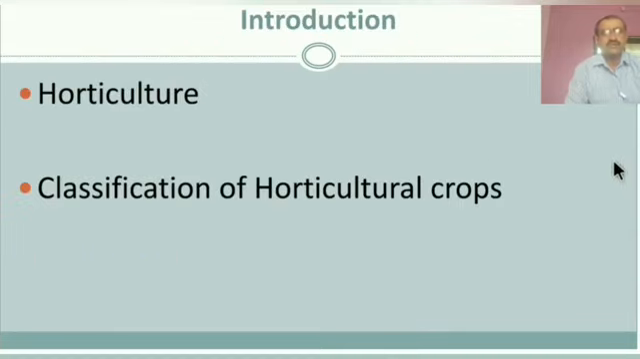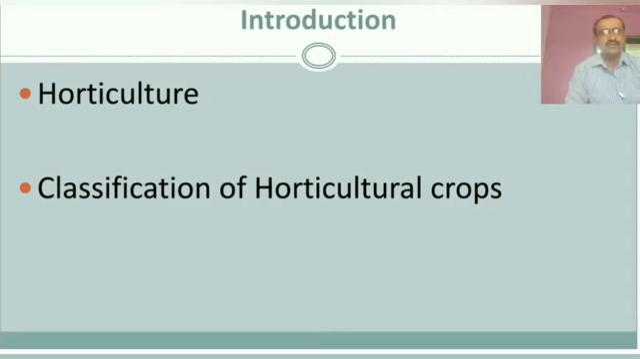First, horticulture. What is horticulture? Horticulture is the branch of agriculture that deals with the art, science, technology and business of plant cultivation. Different plants can be grown for this purpose, and those plants are known as horticultural plants. These horticultural plants mostly enhance our agriculture income.